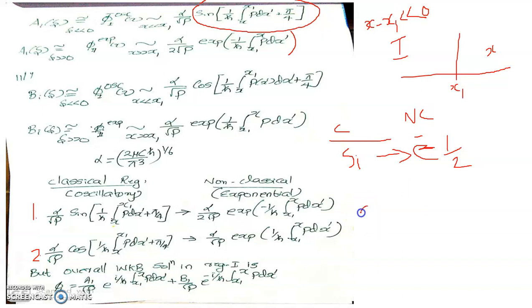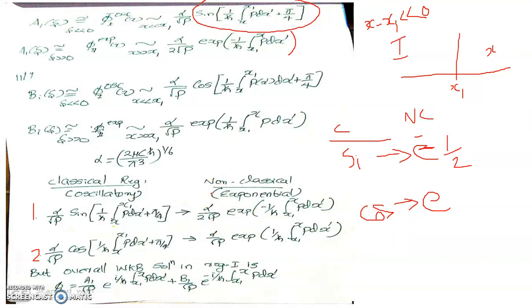The wave function represented by a cosine function in the classical region is modified as an increasing exponential wave function in the non-classical region, with the constants being exactly equal. So these are the core points to be kept in mind as far as the connection formula is concerned.